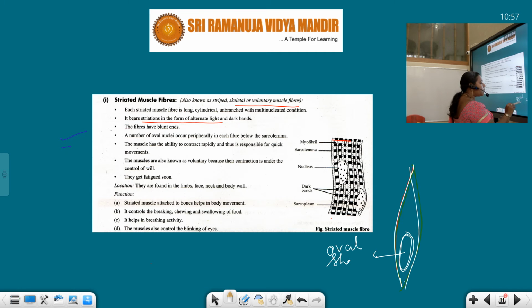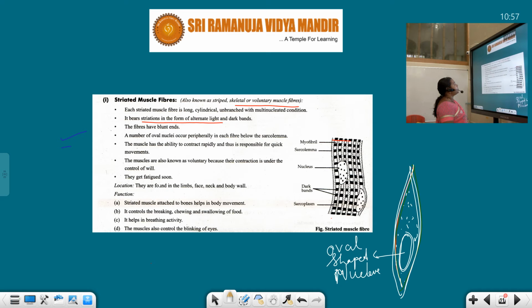Oval shaped nucleus is present in the striated muscle cells. The cell is made up of a cytoplasm known as sarcoplasm, and it is covered by a sheath known as sarcolemma.